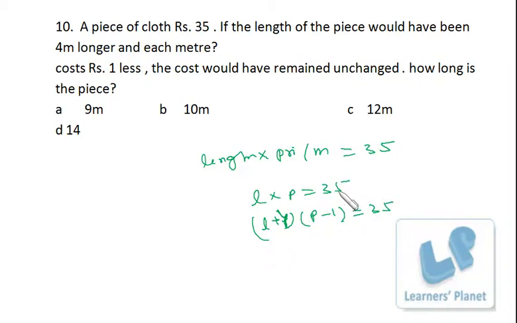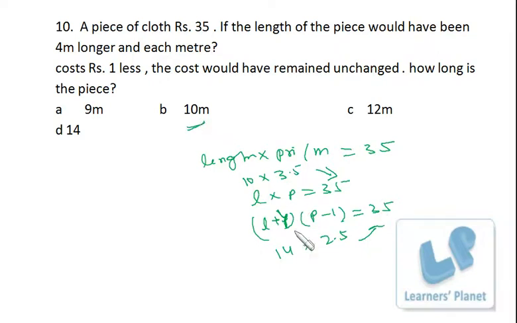See here, 9 and 35, they are co-prime to each other. 10 and 35 we have a certain relationship, that means 5 is there. So we can choose 10 to verify the option. Suppose 10 is the length of the piece of cloth. So if it is 10, then it has to be 3.5 to make it 35, right? Now we have to just verify if 10 is increased by 4, 14, and it is 2.5, then we get 35 or not. So 14 into 2.5 we get 35. So that's very clear, 10 meter is the correct answer.